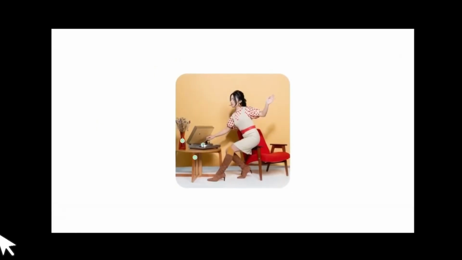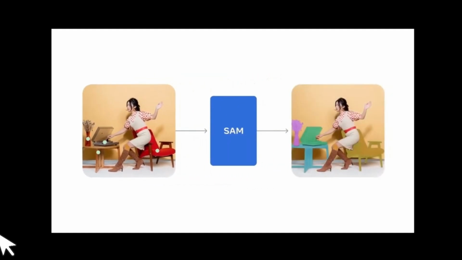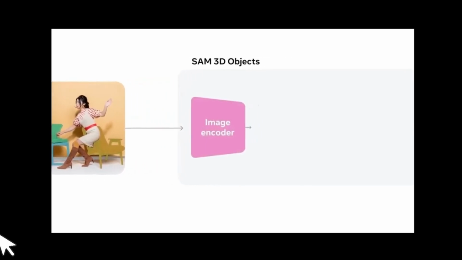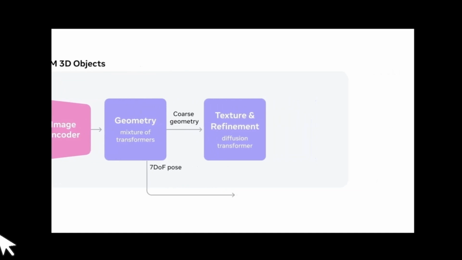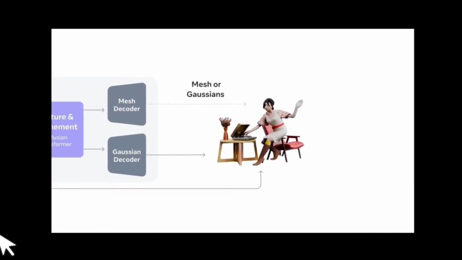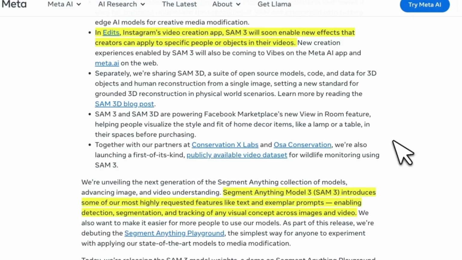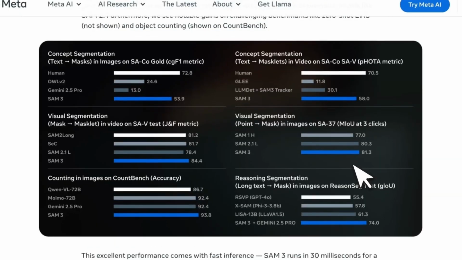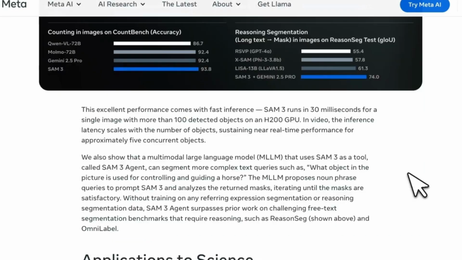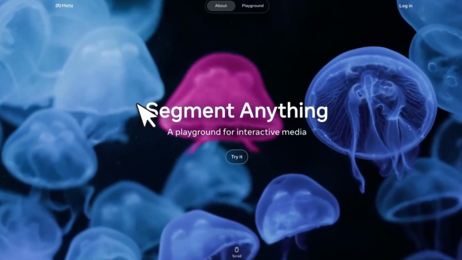Now, image segmentation used to be a very hard problem. There were dedicated models such as the good old UNet, but now a single model can not only generate segmentation masks, but also create 3D models. They are also open sourcing a video dataset that is going to be publicly available, and hopefully people are going to build on top of it. So the model itself is state-of-the-art for a number of different tasks, including segmentation of concepts, visual segmentation, and counting of objects in images. But the great thing is you can just try out the model if you are interested.